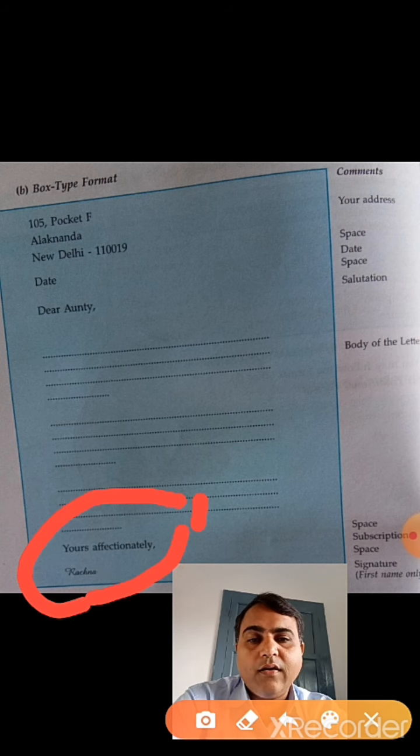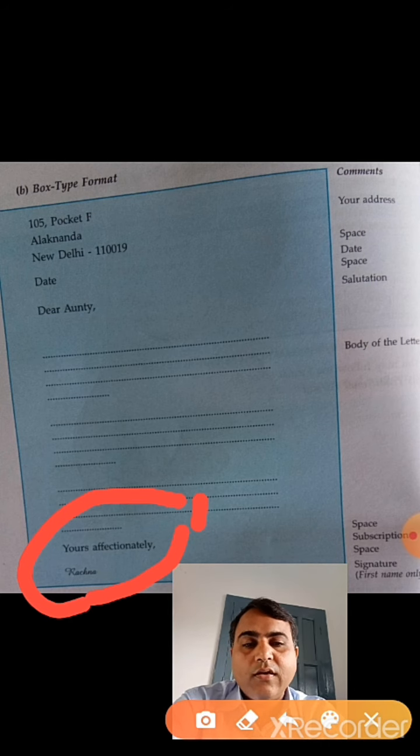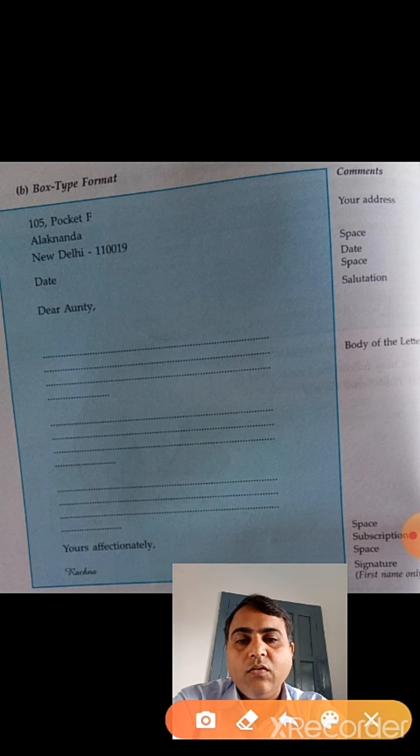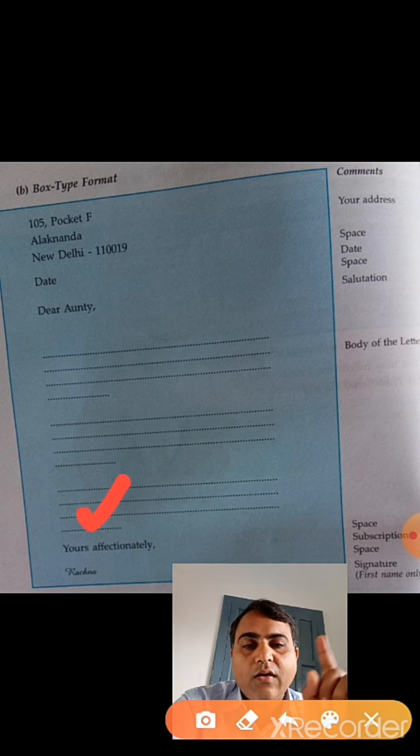And when you write yours, you have to keep in mind, don't put an apostrophe before s. As you can see here, it is given in the book. Here you can see that in yours there is no apostrophe. Don't put an apostrophe: yours lovingly or yours affectionately.